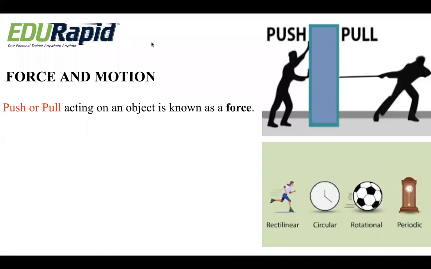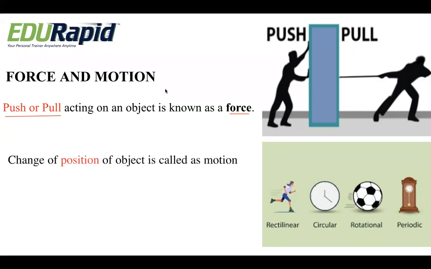So let us understand what we mean by force and motion. So what is a force? Force is a push or pull acting on an object. So basically, force is a quantity. It may be a push or it may be a pull. It may be any kind of force which has been acting on a body. So at the right side, you can see if we apply a force in the form of a push or in the form of a pull, it is called a force.